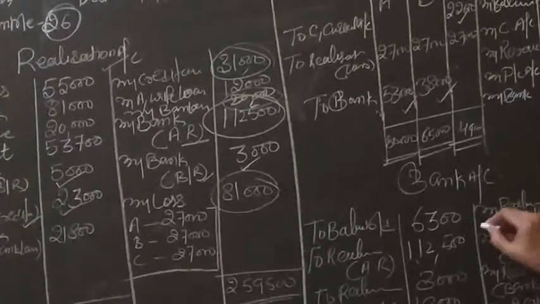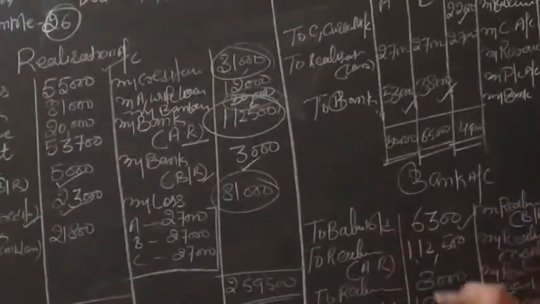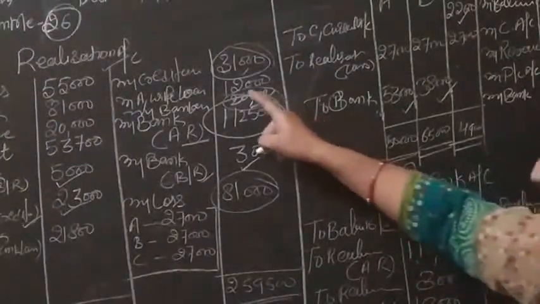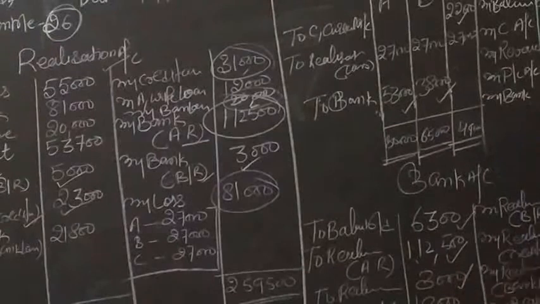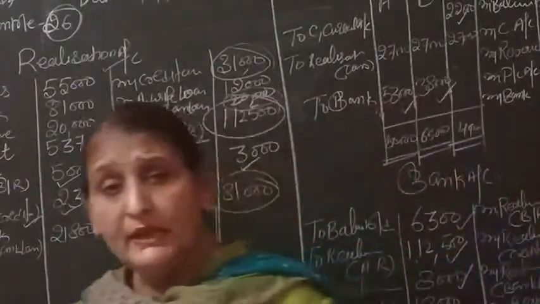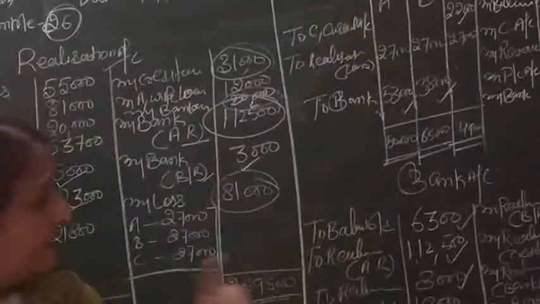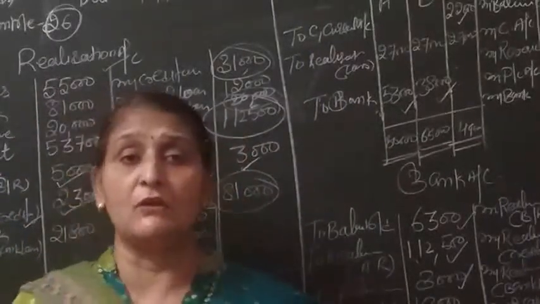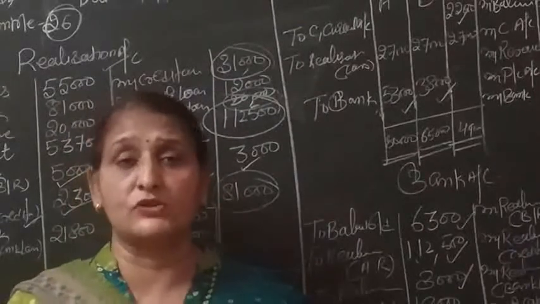Then the bank account: first of all the opening balance of bank, then the cash we got from asset realized, the 3,000 recovered from BR, and the 19,000 we got from C. After that the payments: in realization, payment of BR, payment of creditors, payment of bank loan, and the payments to the capital accounts. Payment will be entered in the credit side and receipt will be entered in the debit side. So when we close both sides of the bank account, it is equal. It means the question is right.